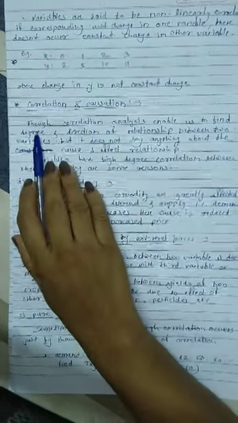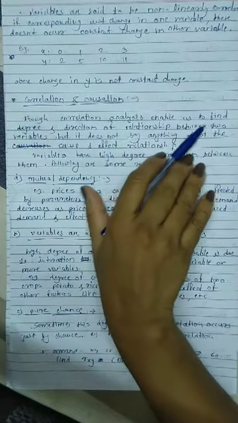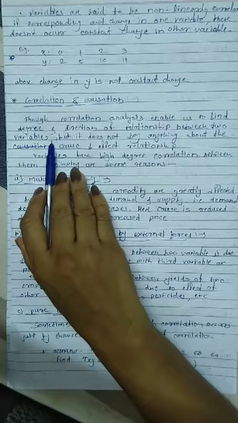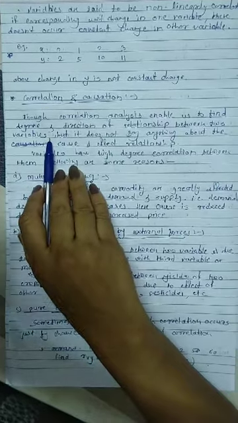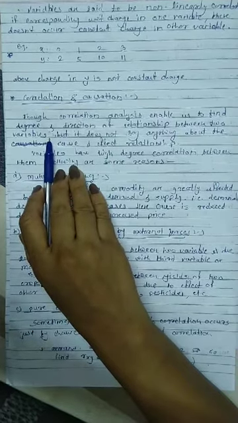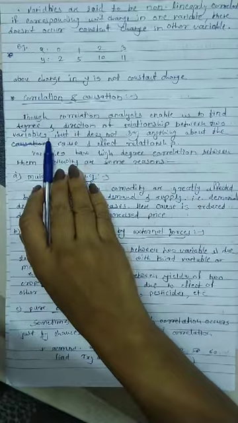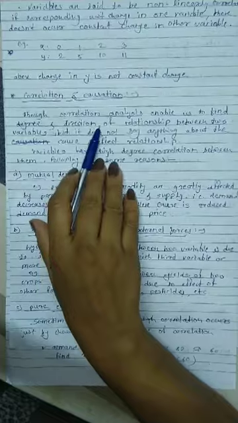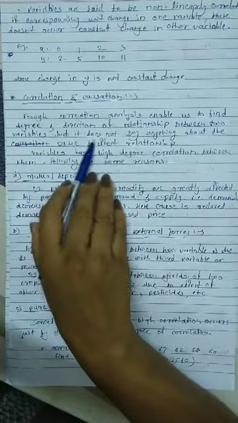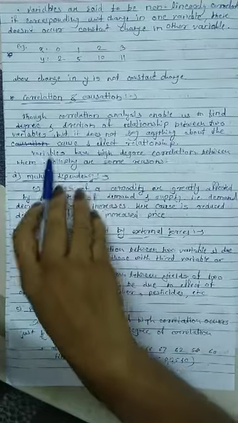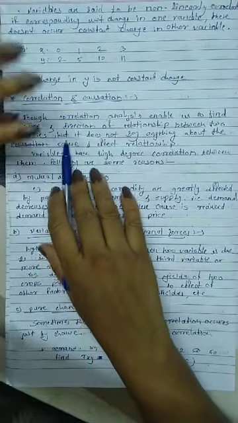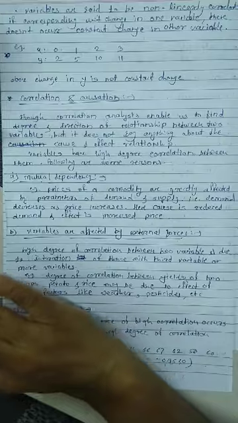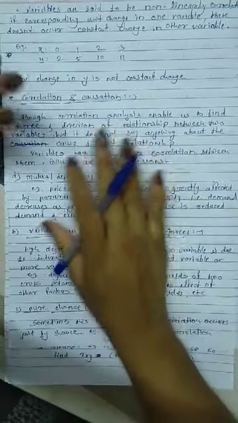Though correlation analysis enables us to find out the degree and direction of the relationship between two variables, meaning how x and y vary with each other, it does not say anything about the cause and effect relationship. For example, why that change occurs, that is a cause, and what will be the effect, it doesn't say anything about it.